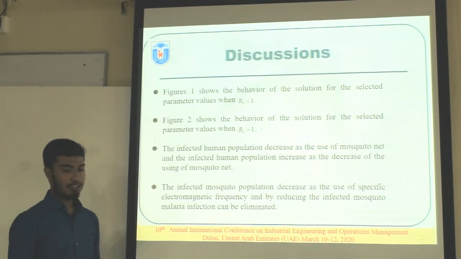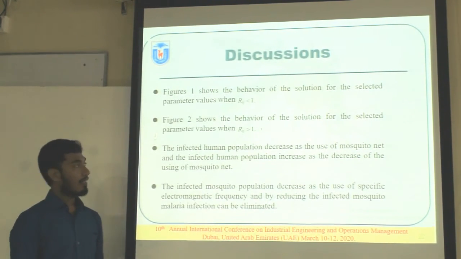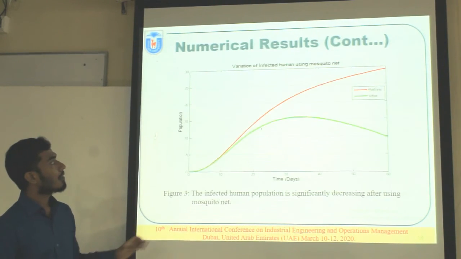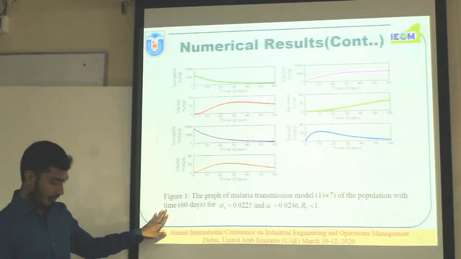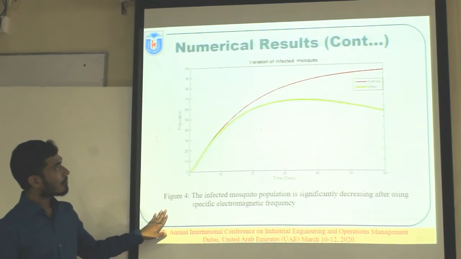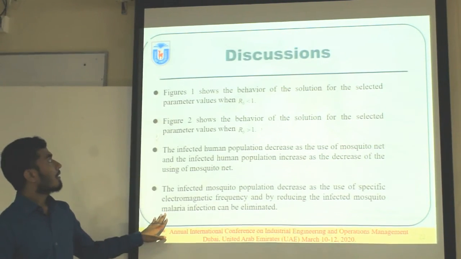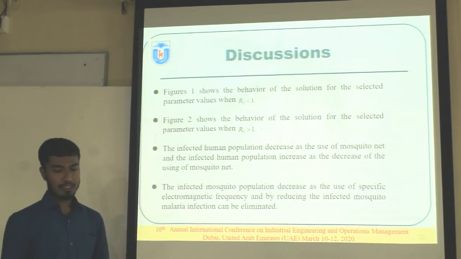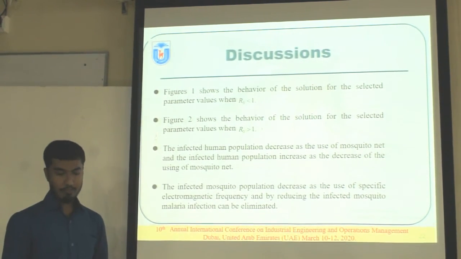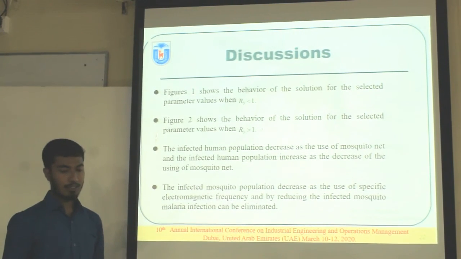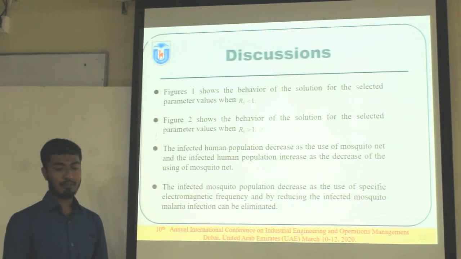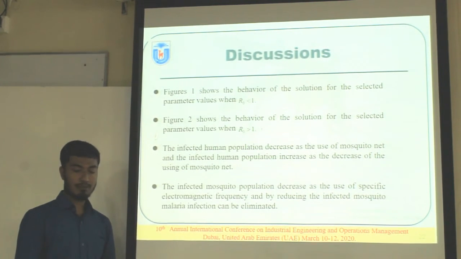So this is the discussion of the study. We see in this figure the behavior of the solution for the selected parameter values when the basic reproduction number is less than 1, and figure 2 shows the behavior of the solution for the selected parameter values when the basic reproduction number is greater than 1.